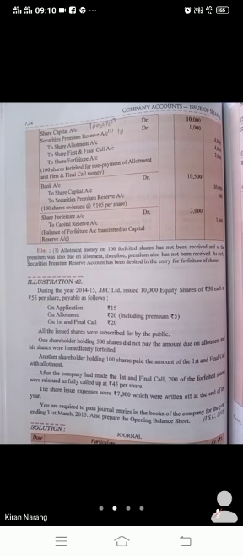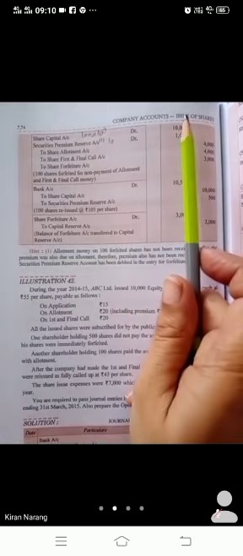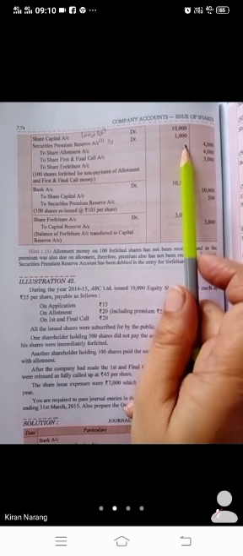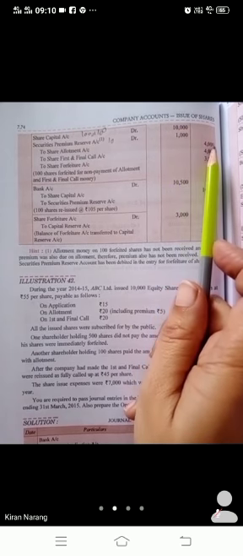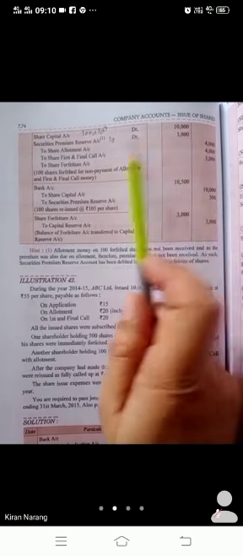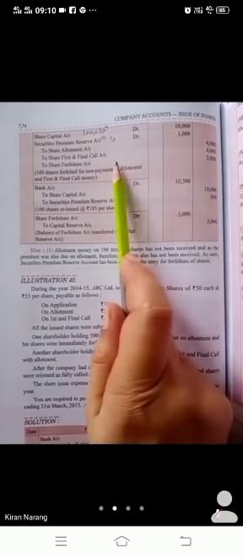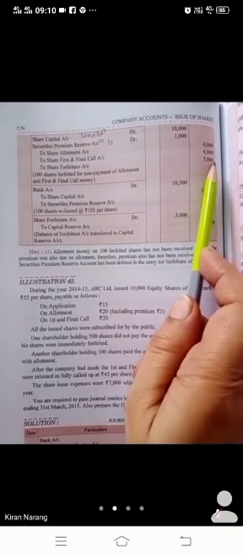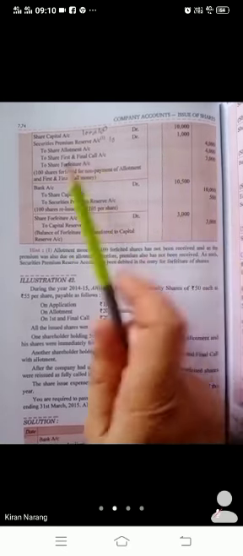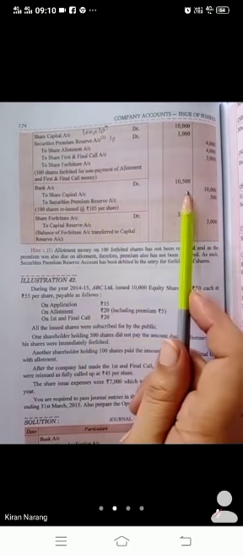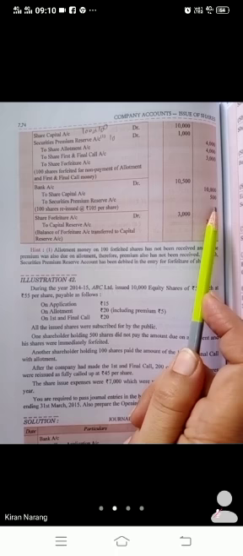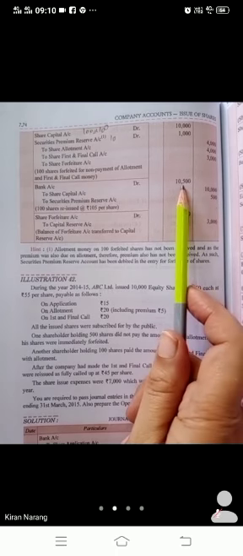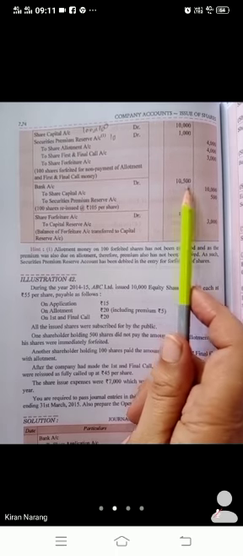Now what we have to do? Share capital 10,000, security premium 1,000. What we have not received: allotment 4, first call 4, and what we have received on the application is 3,000. Later these 100 shares were reissued to someone else at 105, so we have received 10,500.